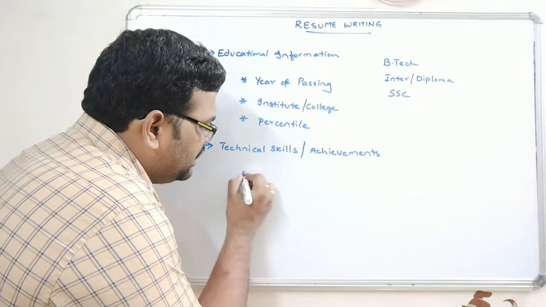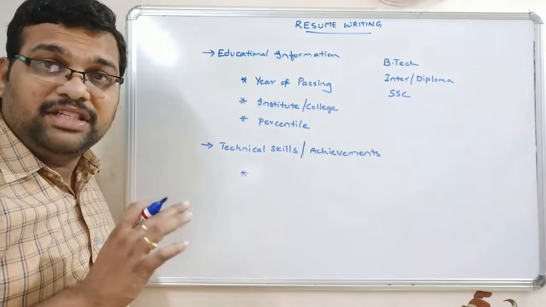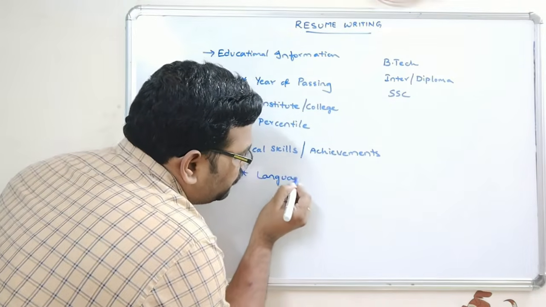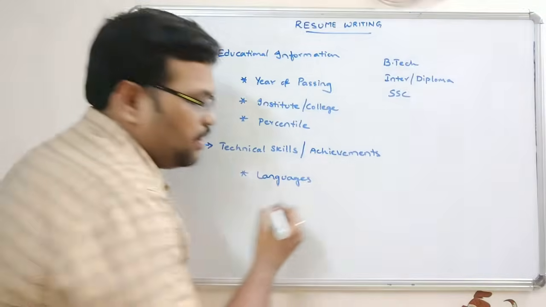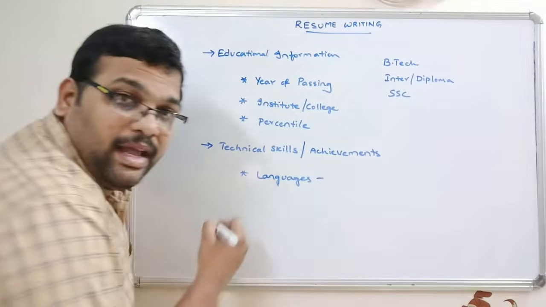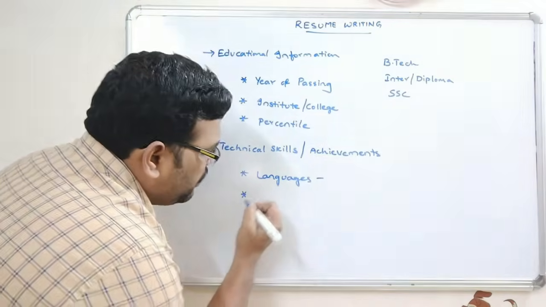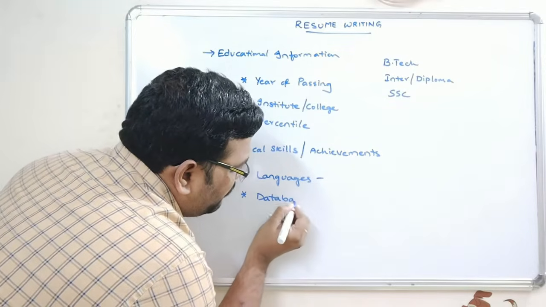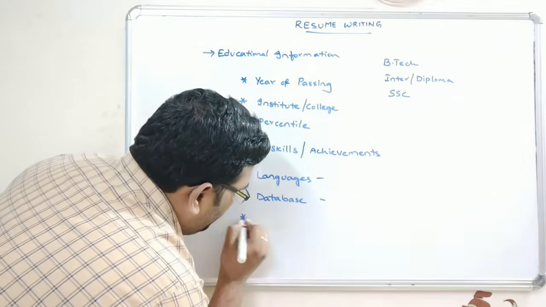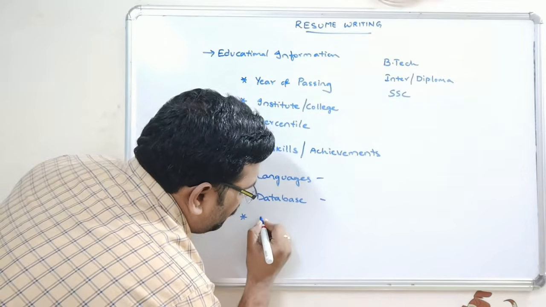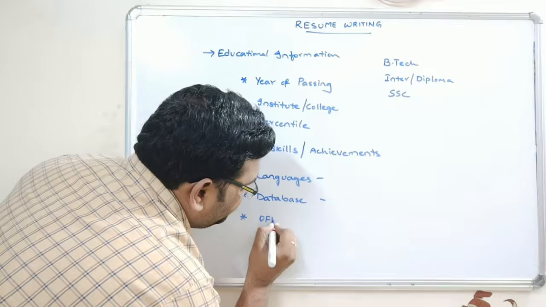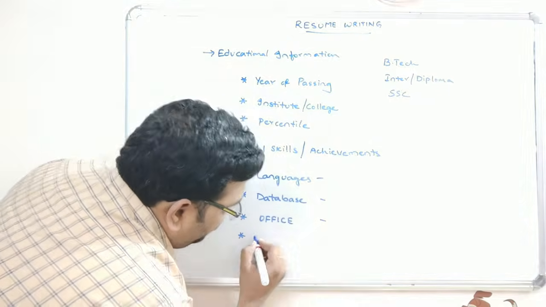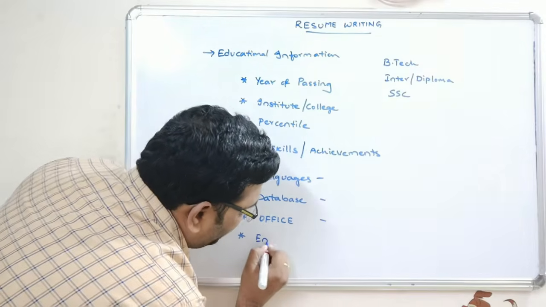Coming to the technical skills, you can go with the languages. If you are a CSC student, you can include the languages which you are familiar with, the programming languages, and then the databases which you are familiar with, and then Office, like MS Office, and then the working environment.